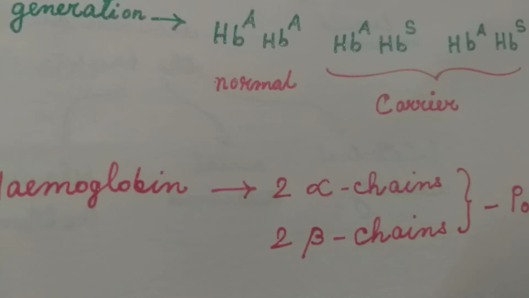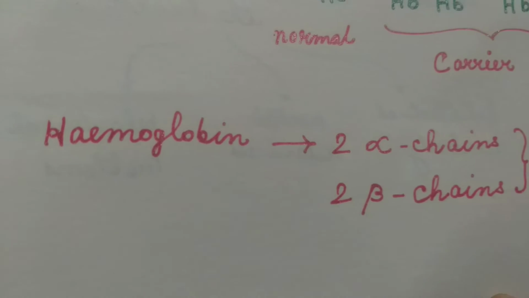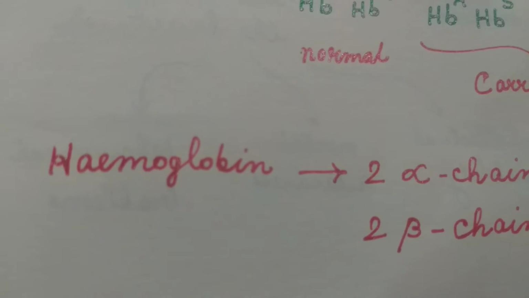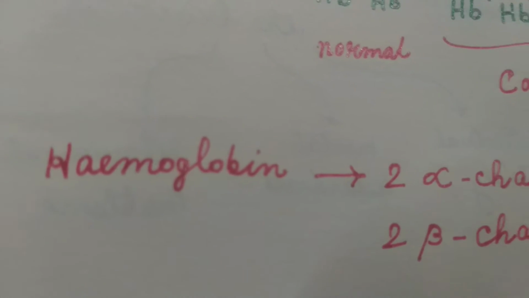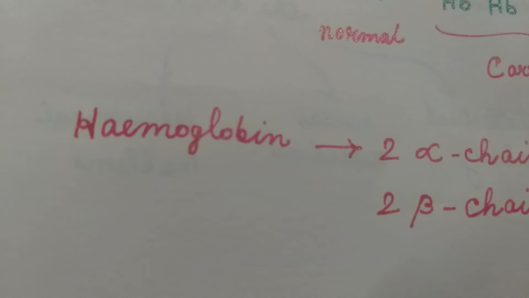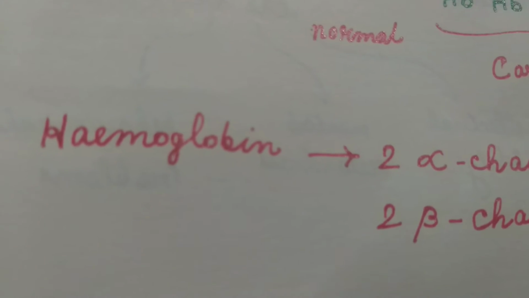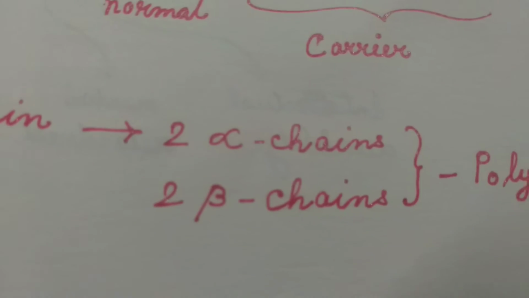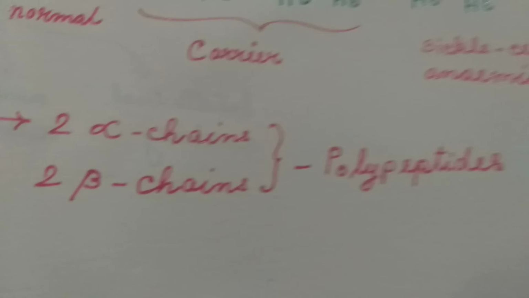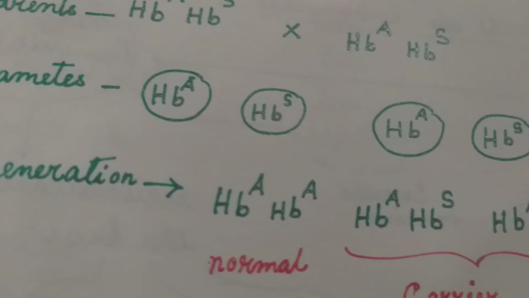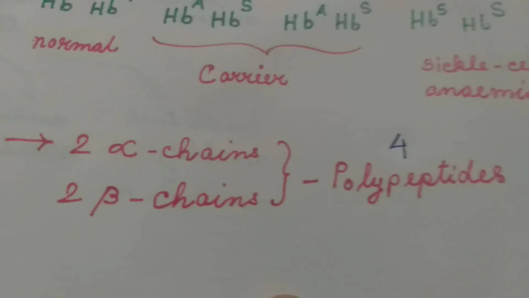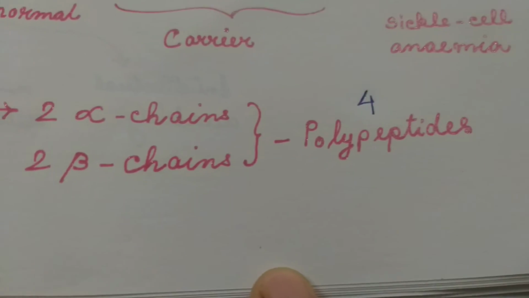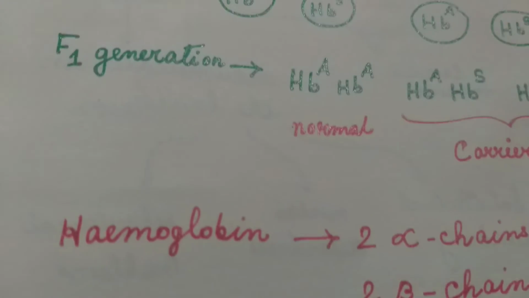Now, what is defective hemoglobin or what is normal hemoglobin? You should know hemoglobin is a compound protein. It consists of heme and globin. Heme is the iron containing part and globin is the protein part. The globin part consists of 2 alpha chains and 2 beta chains. That means 4 polypeptides. 4 polypeptides constitute the globin part.